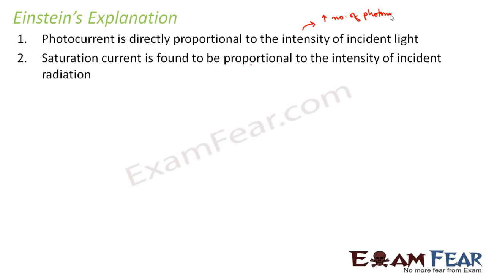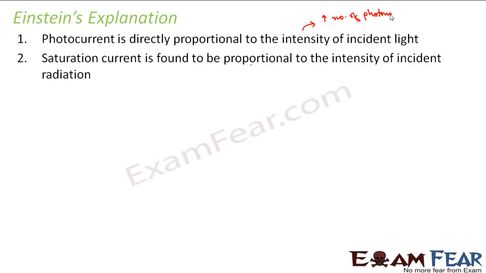Saturation current is found to be proportional to the intensity of incident radiation. That is also related; number 1 and number 2 are related, because saturation current is also nothing but photocurrent. It is the maximum value of photocurrent.